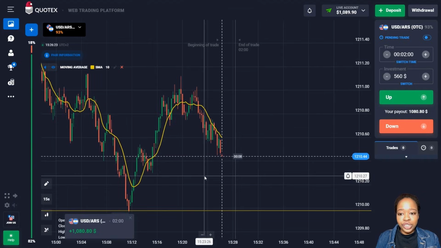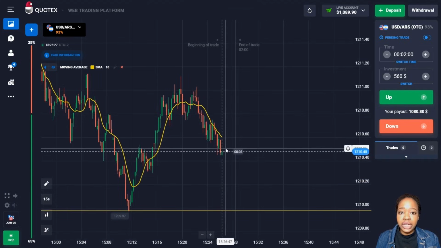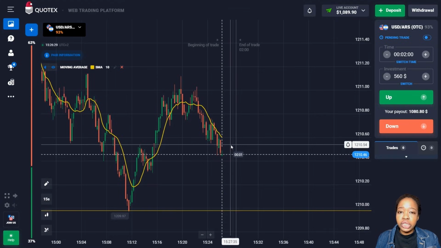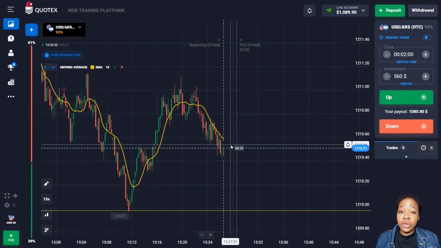This is quite good, friends. You can see that after the turn, the price continued its logical movement down, and I got very good profit. 2 minutes was enough time for me here. You can see the indicator really helped me, showing me a good entry point, and you can see that I already increased my deposit. Let me continue and find the next trade.